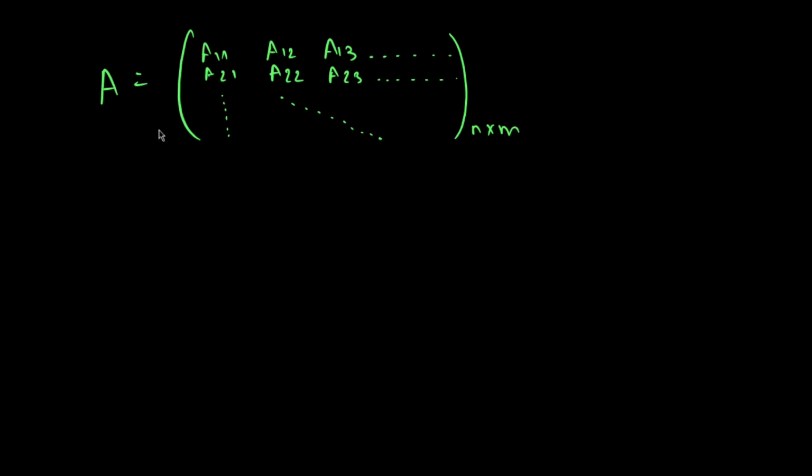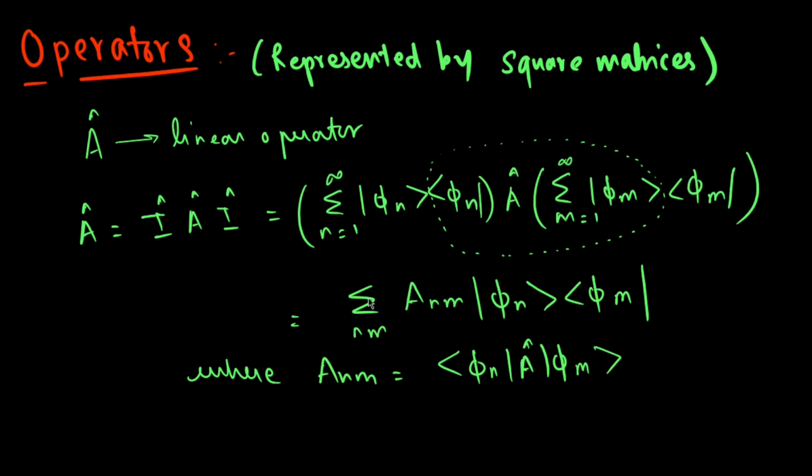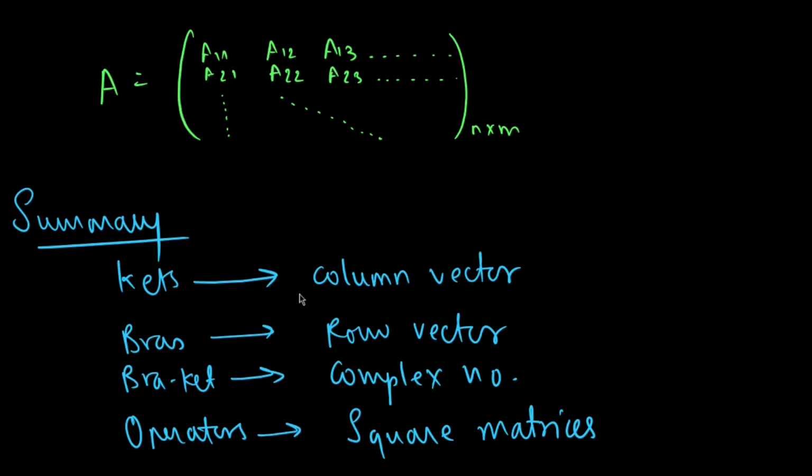Here the operator A is represented within the basis set φn by a square matrix, which is given by this n cross m matrix, where Anm is the matrix element of our operator. So in summary we can conclude that kets are represented by column vectors, bras are represented by row vectors, brackets are nothing but complex numbers, and operators are represented by square matrices.